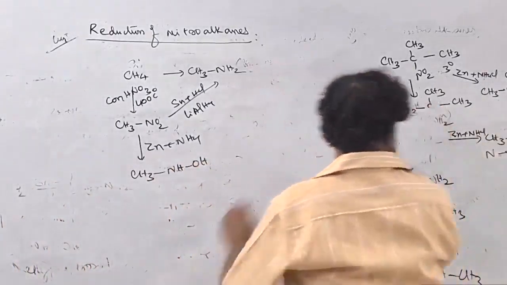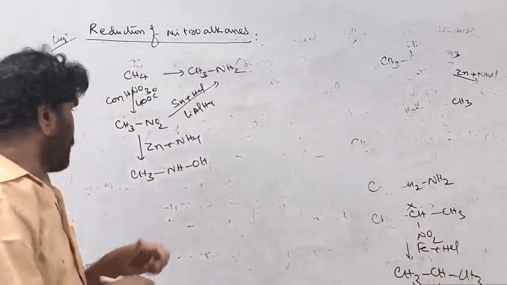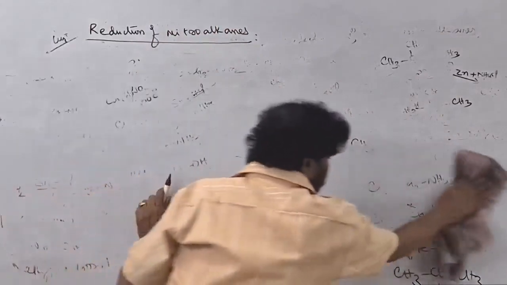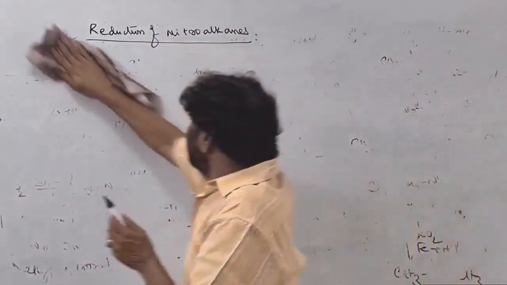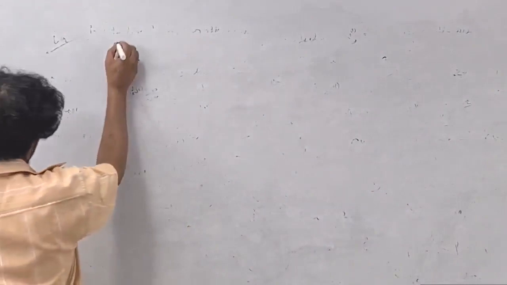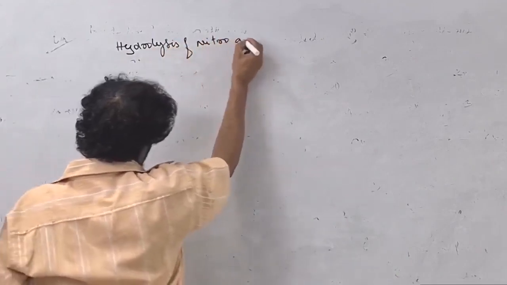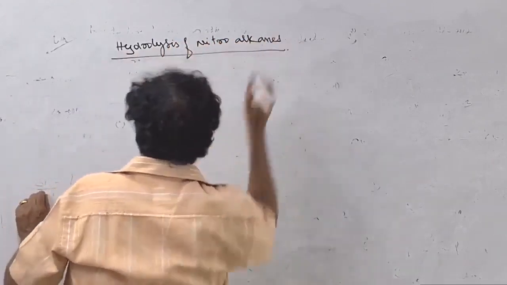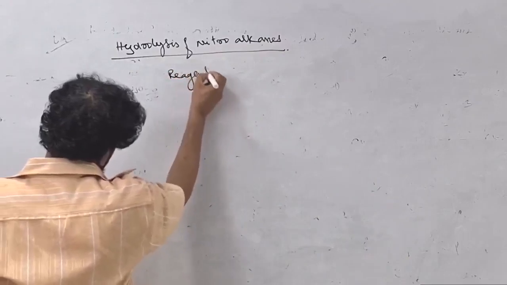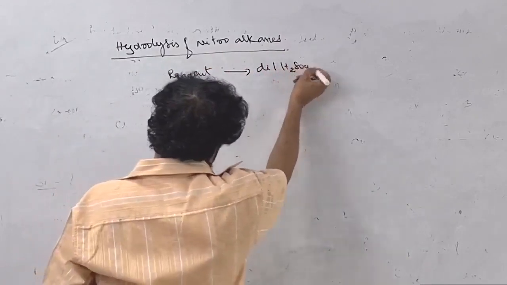So the next thing is the hydrolysis of nitroalkanes. The reagent is dilute sulfuric acid, H2SO4, and heating is carried out.